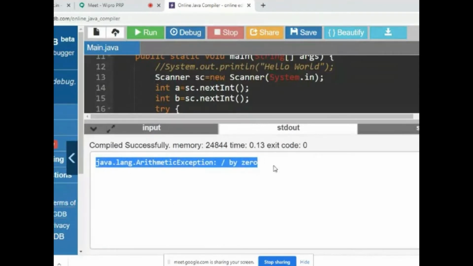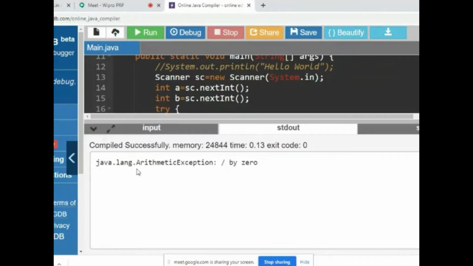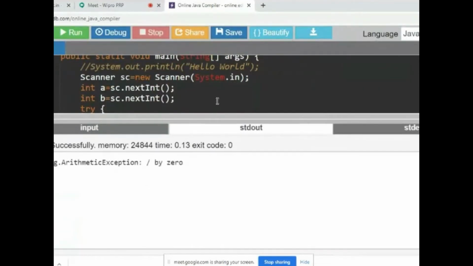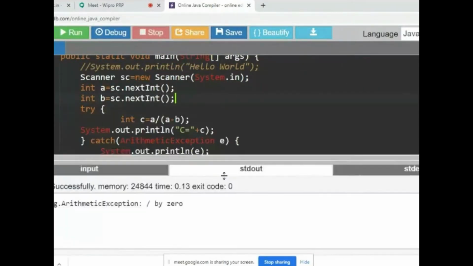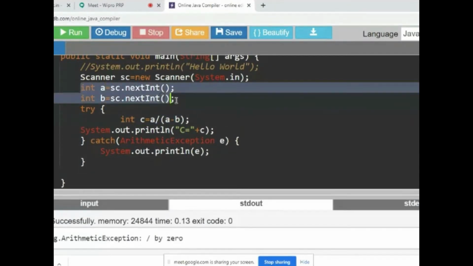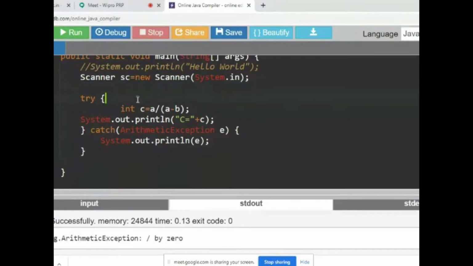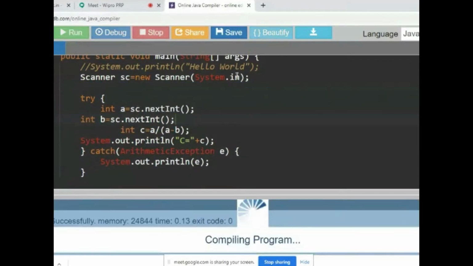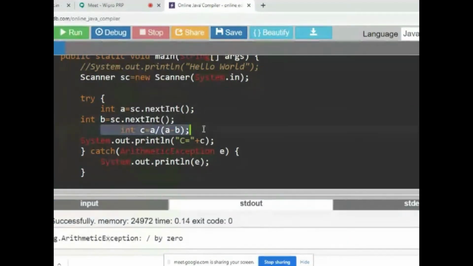Is that right? I got a message, java.lang.ArithmeticException. Is that right? Okay, so now you see here, for me, this statement only generates the exception. But if I put all these statements inside of the try block also, no issue. But if I put this statement outside of the try block, it is not advisable. Those statements which may generate an exception, you should put inside of the try block.